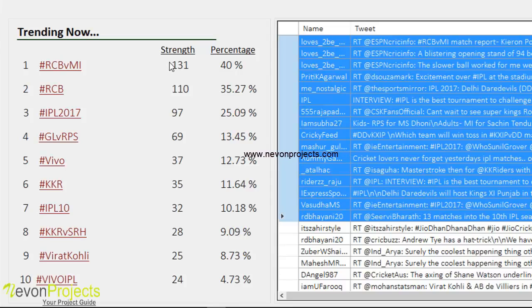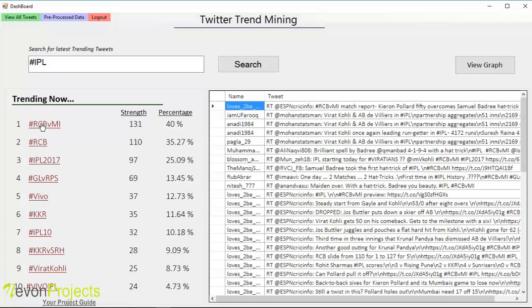So we can see how much the occurrence of this hashtag RCB versus MI, which gave the strength of 131, and the percentage of occurrence in this tweets is 40%. So by clicking on this first topic, we can see the related tweets over here, and similarly user can view all the related tweets by selecting each topic.